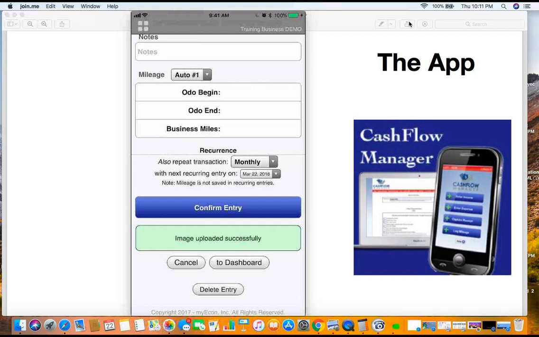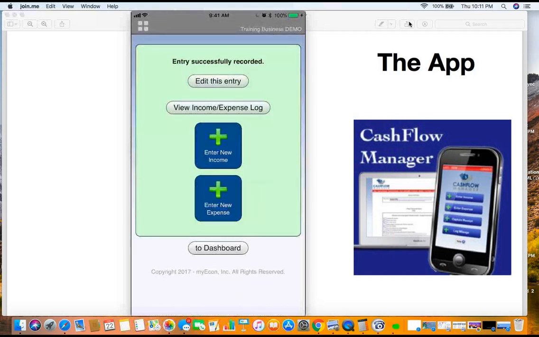Boom, so you click this. And I'm going to show you how to track your miles. It's a very easy, very simple process, but we're not doing that quite on each transaction. I think it's easier to just do it at the beginning of the day and then at the end of the day, rather than every time you do something. That could be very cumbersome, and then you might start forgetting, okay?